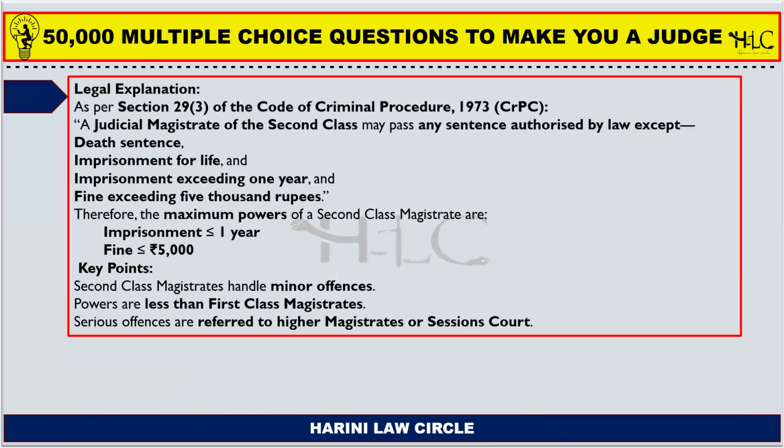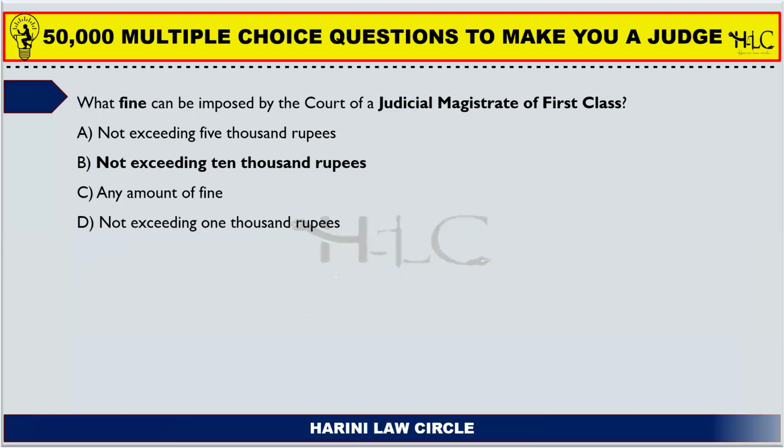Next one. Section 29, subsection 3 of the Code of Criminal Procedure states that a judicial magistrate of second class may pass any sentence authorized by law except death sentence, imprisonment for life, imprisonment exceeding 1 year, fine exceeding 5,000 rupees. Therefore, the maximum powers of the second class magistrates are imprisonment not exceeding 1 year and fine not exceeding 5,000 rupees. The first class magistrate can impose a fine of 10,000 rupees and the magistrate of second class can impose a fine of 5,000 rupees and not more than that.